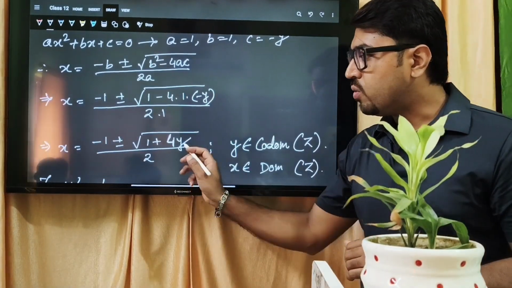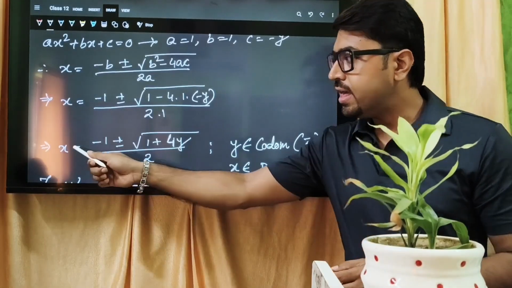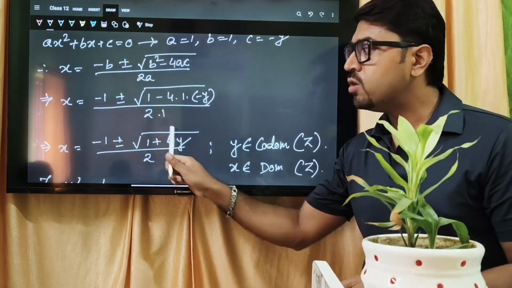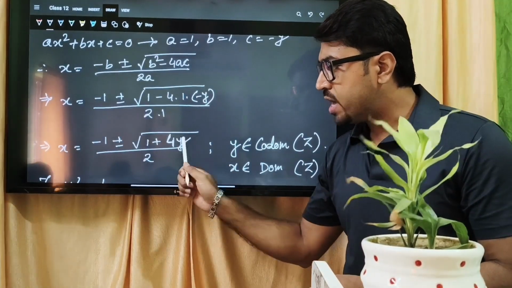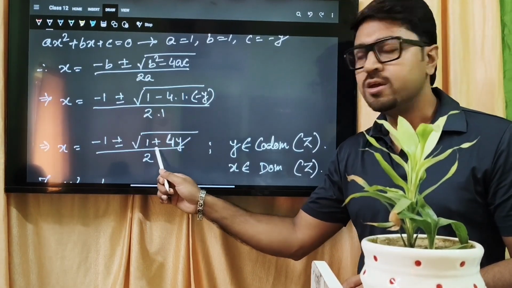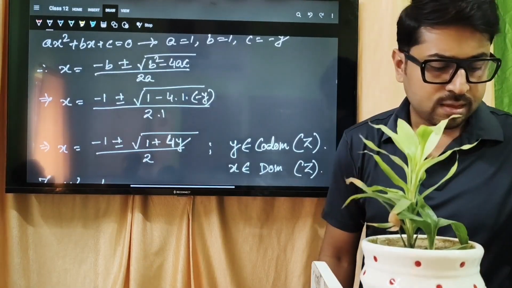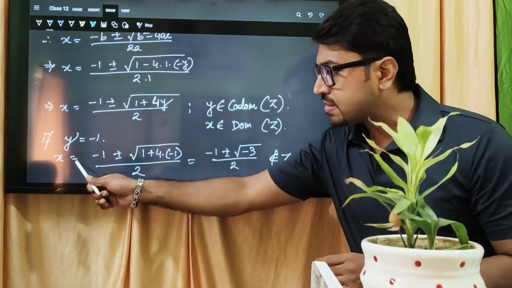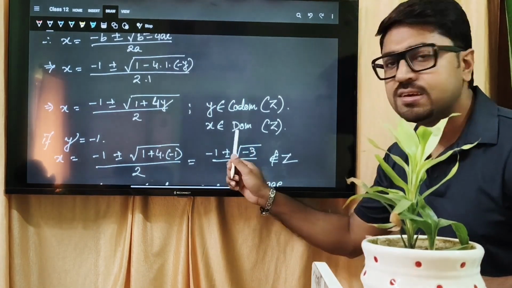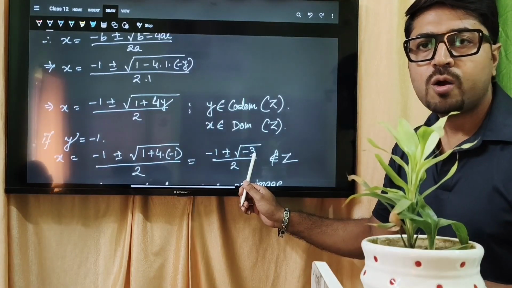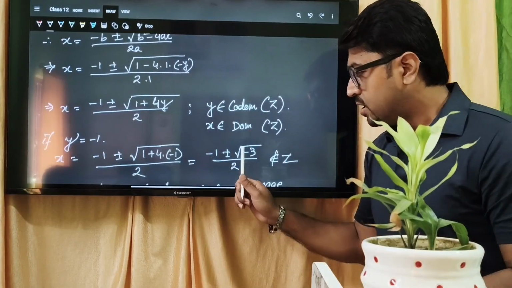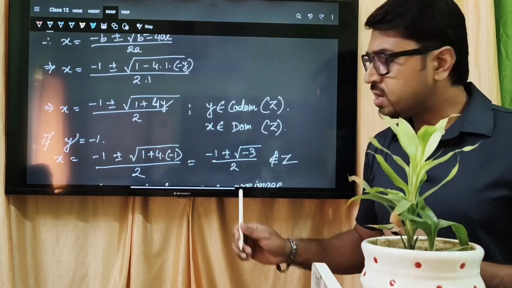আমি আবার নরমালি বলছি যে y এর সাপোজ কোনো ভ্যালু দিয়ে পেয়ে গেছি যার জন্য x এর কোনো ভ্যালু আসবে না, এখানে তাহলে y এর ওই পার্টিকুলার ভ্যালুগুলো এখানে আসবে না। তো এমন কোনো ভ্যালু কি আছে? If you take y equal to -1, then 1 plus 4y, কত আসবে এই ভ্যালুটা? -3, তো root under -3 আসবে। If I take y equal to -1 then x is coming -1 plus minus root under -3 by 2. So do you feel that this one is the integer? Root under -3 is a complex number. Irrational number, I will come to it. Root under -3 is irrational number, but actually আমার মতে এটা complex number, ঠিক আছে?